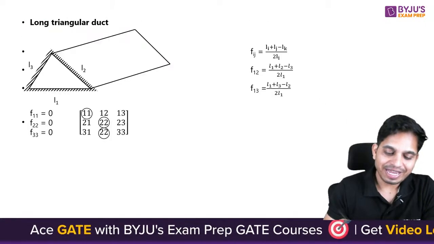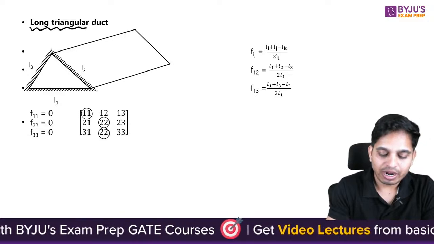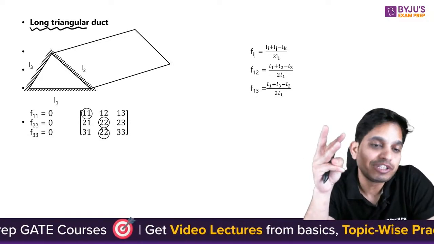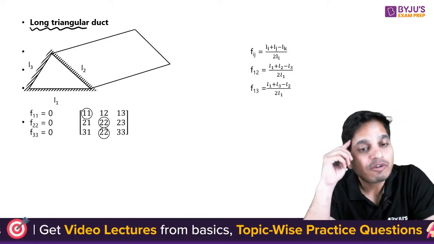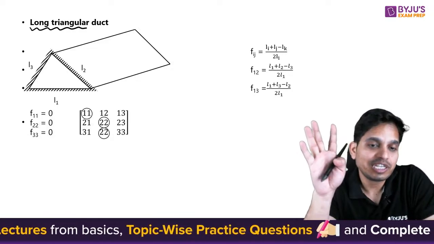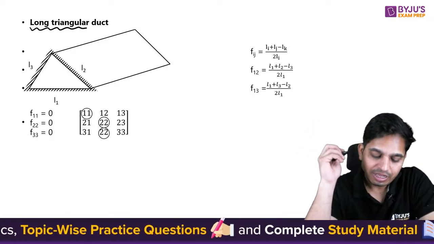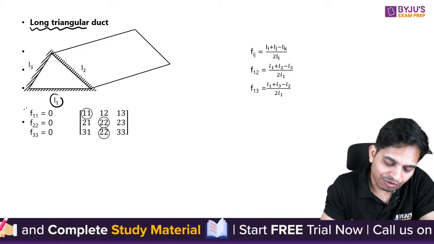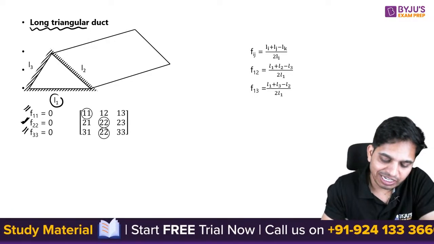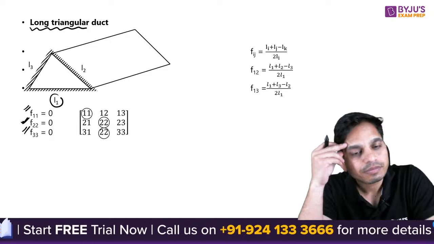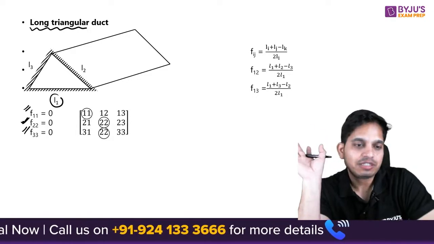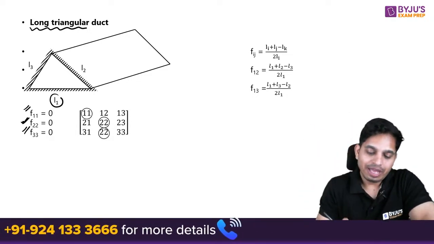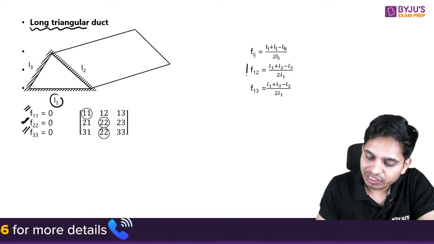There is one more special case here, which is the long triangular duct. Now you see you have 3 surfaces here. When you have 3 surfaces, you have 9 shape factors. Okay. Now here, first of all, these are all plane surfaces. So F11 is equal to 0, F22 is equal to 0, F33 is equal to 0. This is okay. Now, the rest of the things you can find out using this equation.